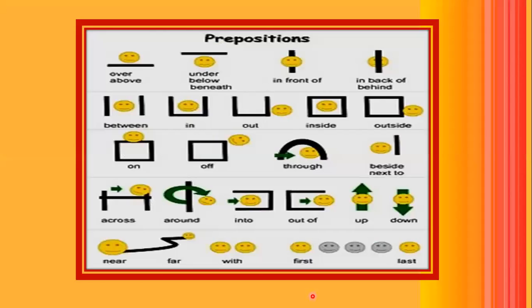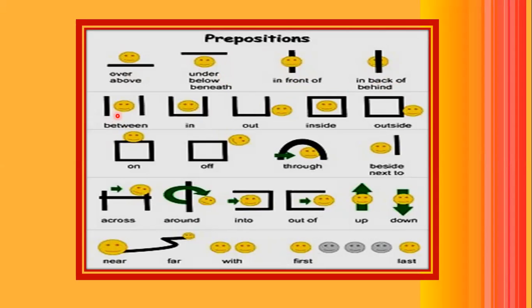Now we have some more prepositions here. Over and above. They both are used when something is at the top of something. Under, below, or beneath. They are used when something is under or beneath the thing. Okay, under, down. In front of is when something is hiding the picture behind it, and it is in front of it. Okay, in back of or behind, they both are used when something is hiding behind something, that is, it is not clear to us, we cannot see it clearly.